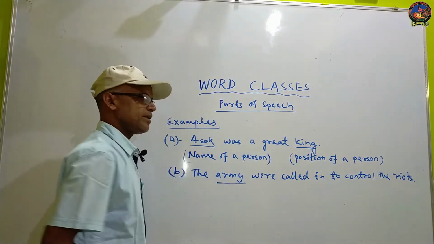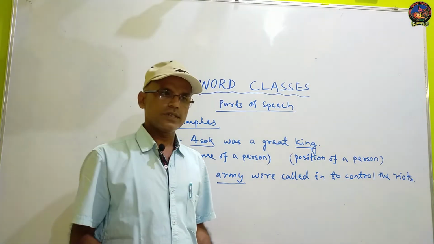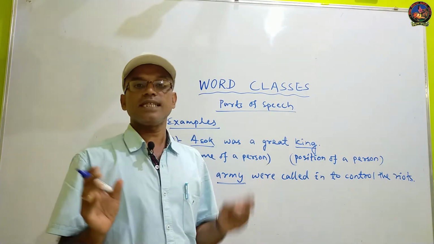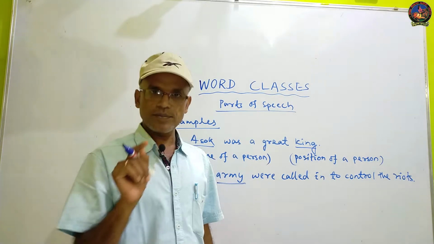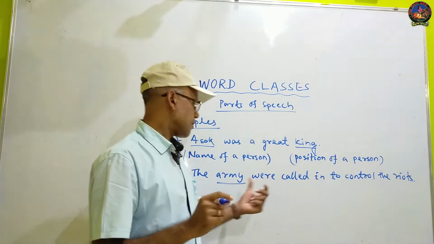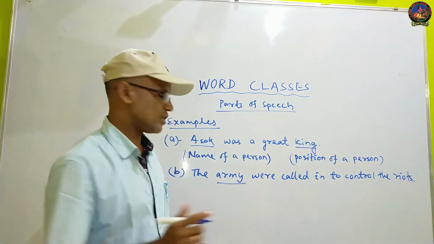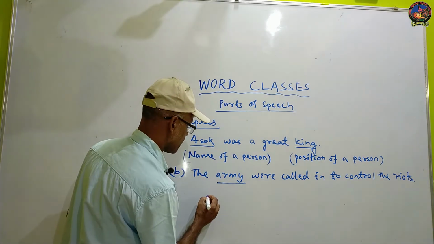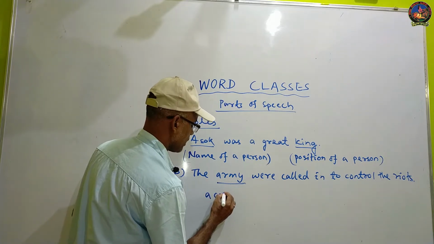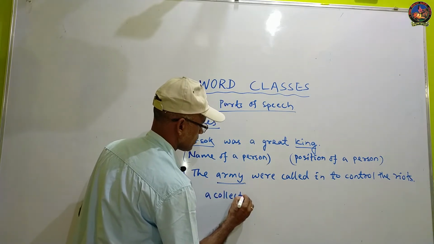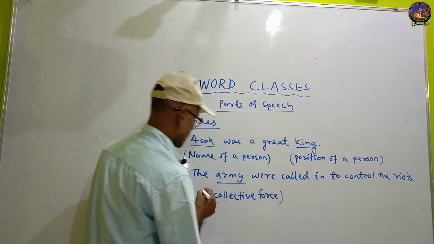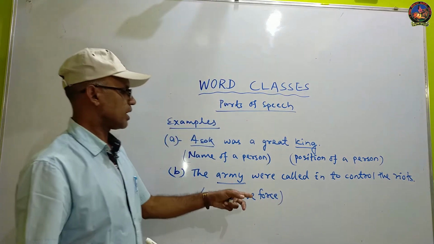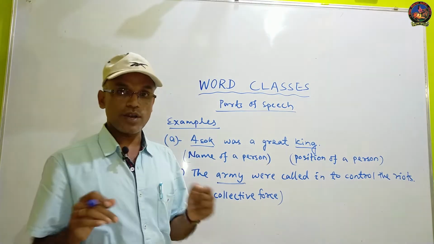Mark the word army. As you know, army is a collection of soldiers. A single soldier cannot be called an army. So army is the collection of soldiers, a collective force. The word army is the name of a collective force or indicates a collective force.